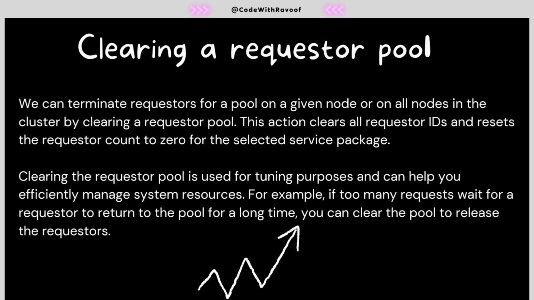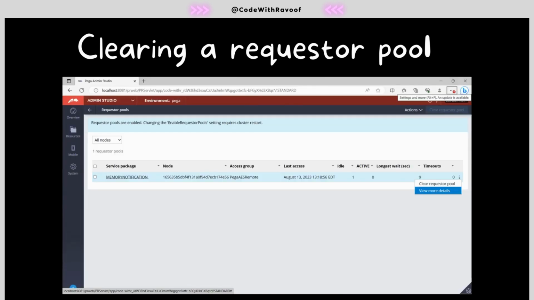If you click on the requester pool, for each node, we have a selection of all nodes or a specific node. If we select all nodes, the respective pools will be listed over here. Now you can click on the three dots and clear the requester pool. When you hover on clear requester pool, Pega suggests that clearing the requester pool plays a vital role in improving performance.